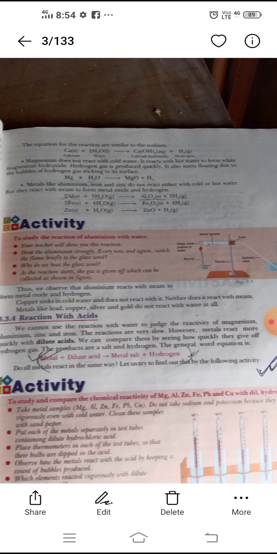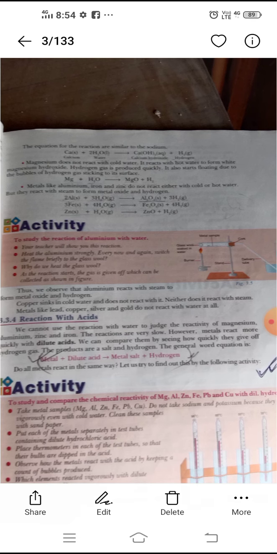When we react magnesium with sulfuric acid, we get a sulfate type salt. That is, magnesium plus dilute sulfuric acid gives magnesium sulfate. When we react metals with dilute nitric acid, we get magnesium nitrate. So magnesium plus HNO3, dilute nitric acid, gives magnesium nitrate.